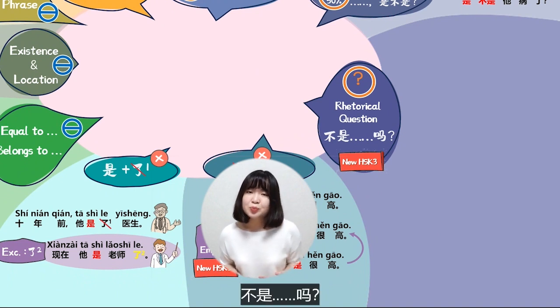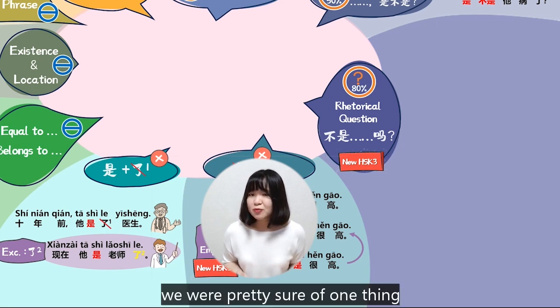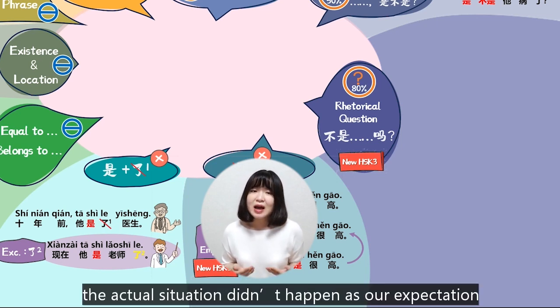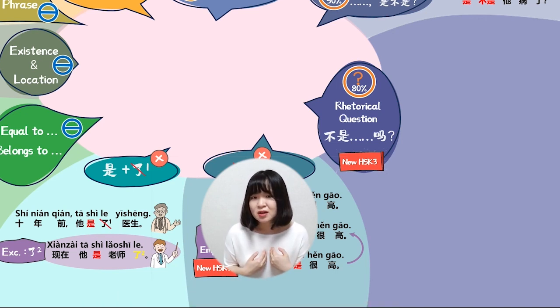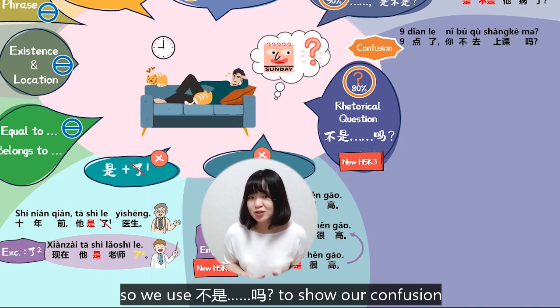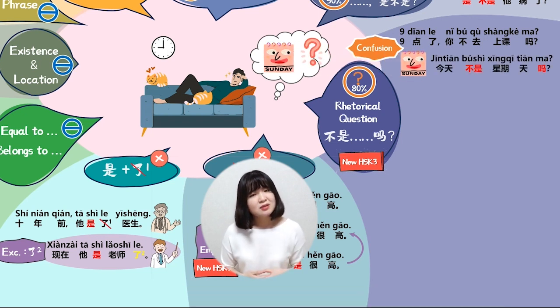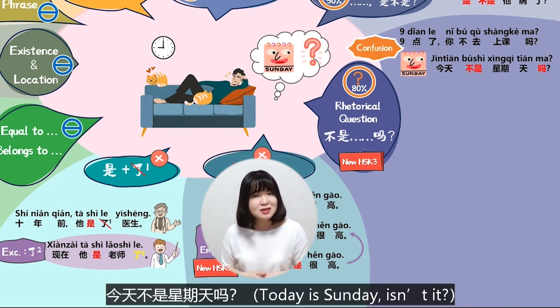Last one, 不是吗 also named rhetorical question. We were pretty sure of one thing. However, the actual situation didn't happen as our expectation. So we use 不是吗 to show our confusion. 9点了，你不去上课吗？今天不是星期天吗？